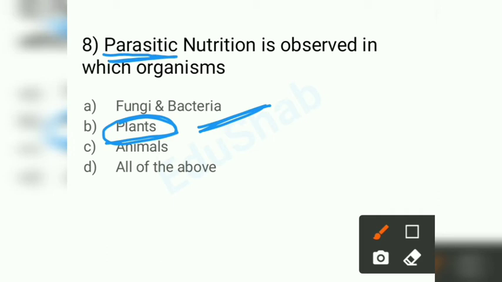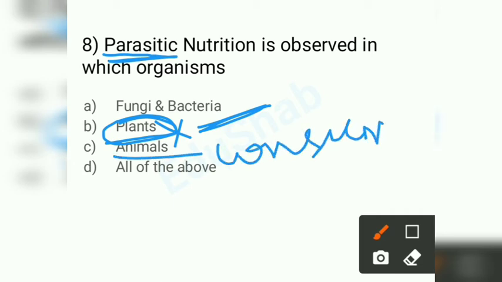They cannot be parasitic, so this is not your answer. Animals are consumers. If plants are producers and animals are consumers, that is a definite point, so these both cannot be an answer. So we have remained with fungi and bacteria.